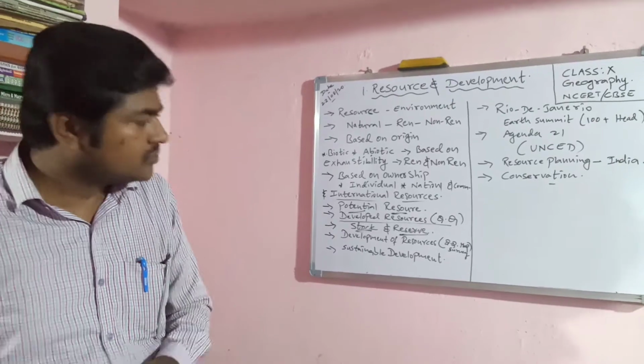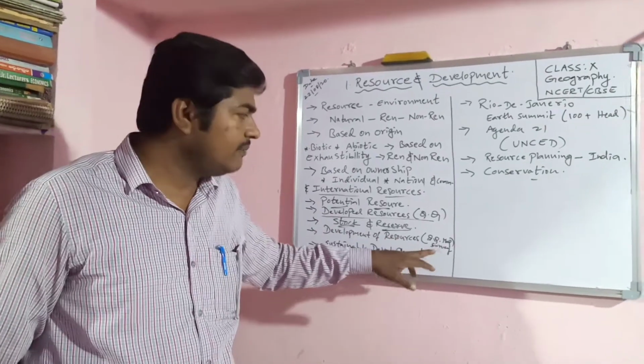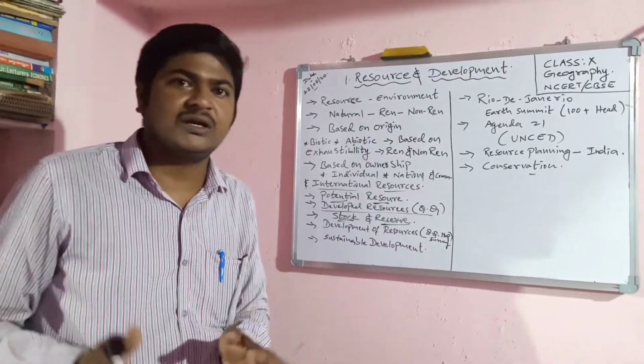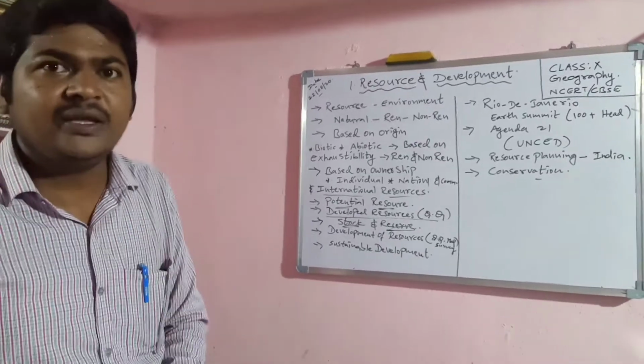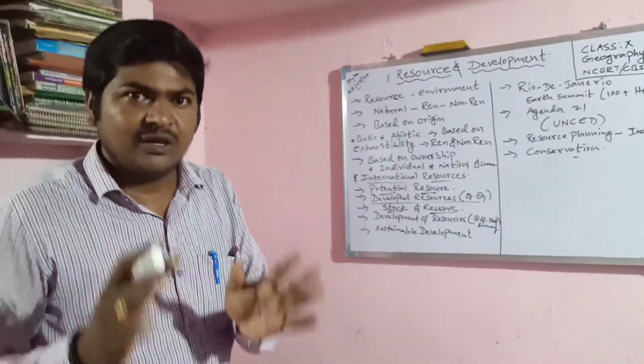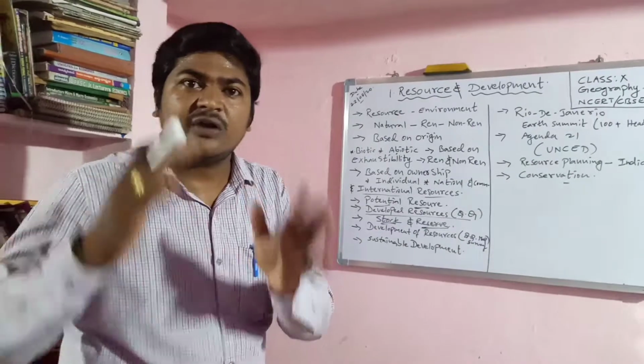For that purpose, we have to survey. About the quality, the quantity, the availability, mapping and surveying are also needed.